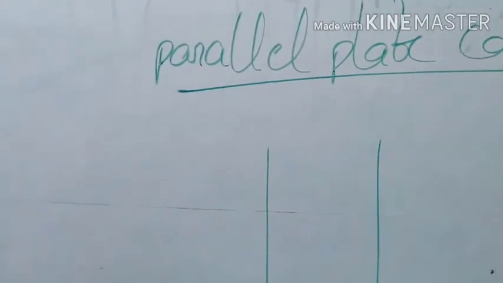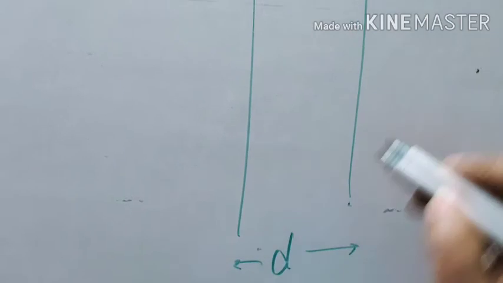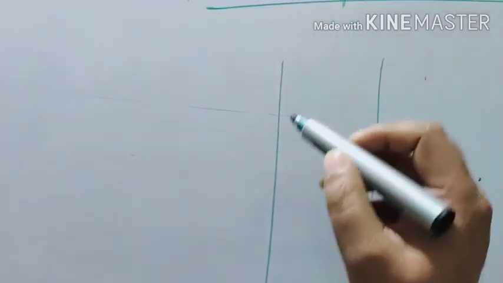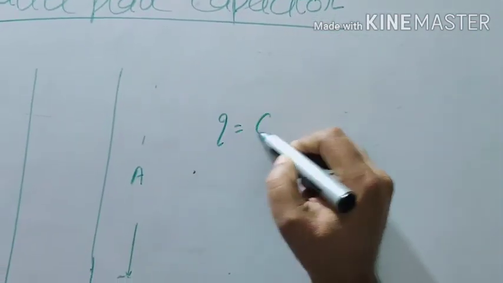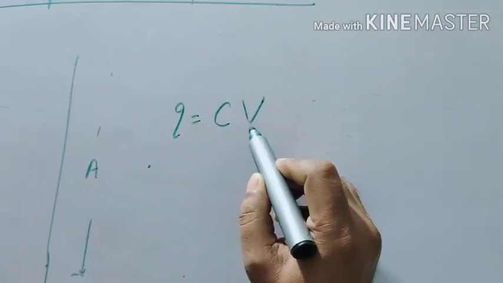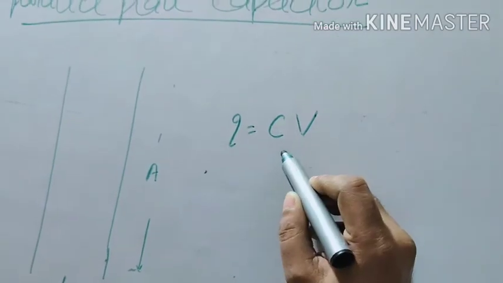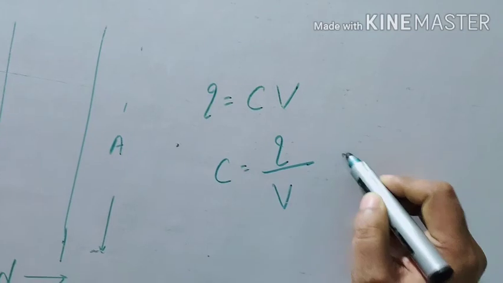This is a capacitor. Let us say d is the distance and A is the area of these two plates. Q is the charge given to it. We know Q is equal to CV, so if we get the value of V, we will get the value of C also. So C will be equal to Q by V.